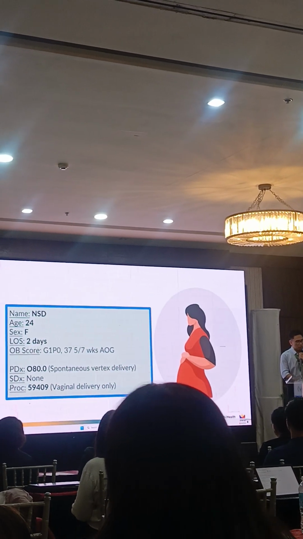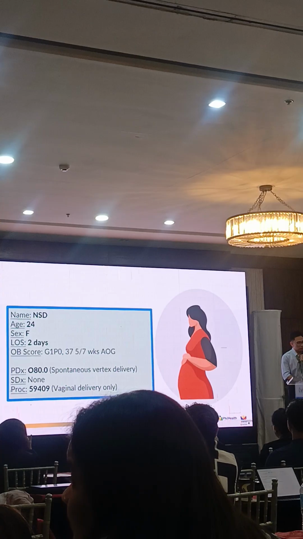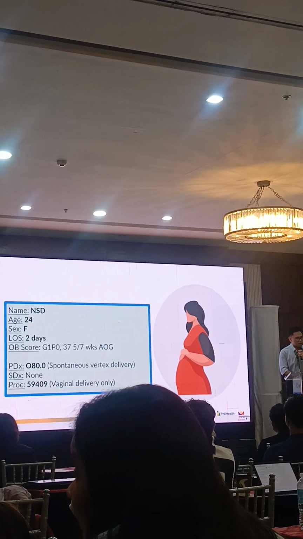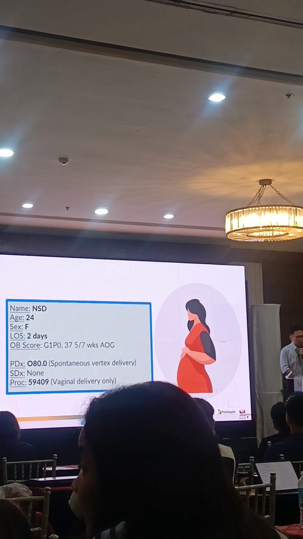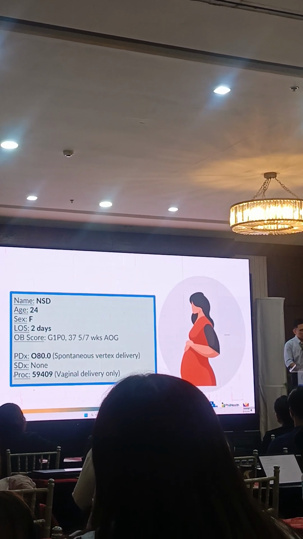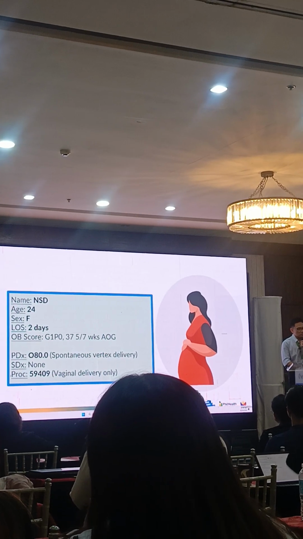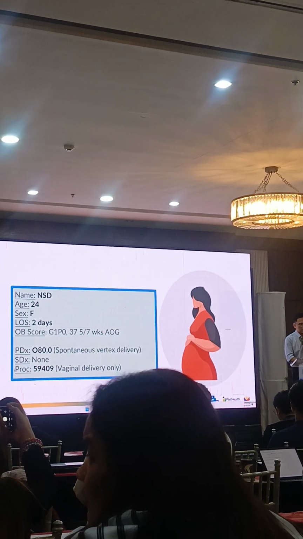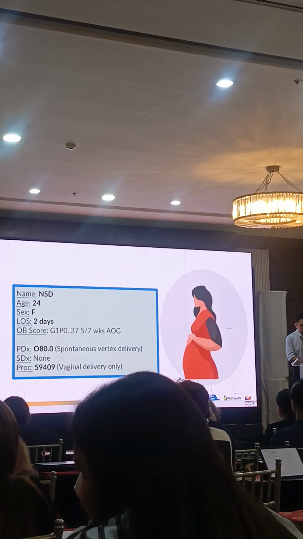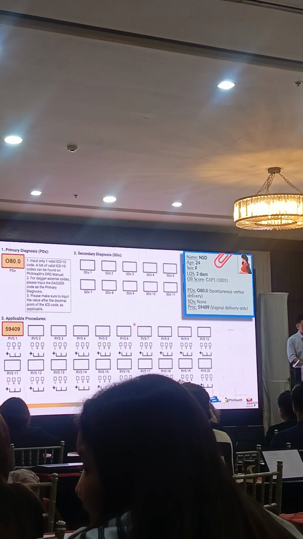So let's have an example. We have NSD, a 24-year-old female, Gravida 1, 27 weeks. She had spontaneous vertex delivery. She has no secondary diagnosis, and she had 59409, which is vaginal delivery, as the procedure. So it's a major CF5.